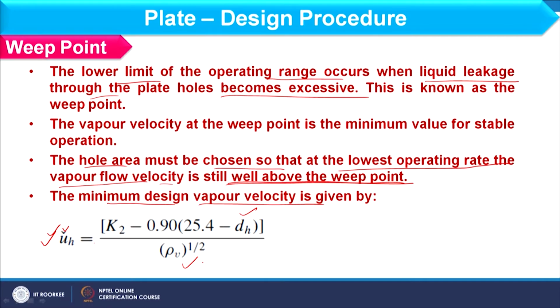This is the expression we should use to find the minimum vapor velocity, and we should choose the hole diameter in such a way that the vapor velocity actually existing in the system is more than that.